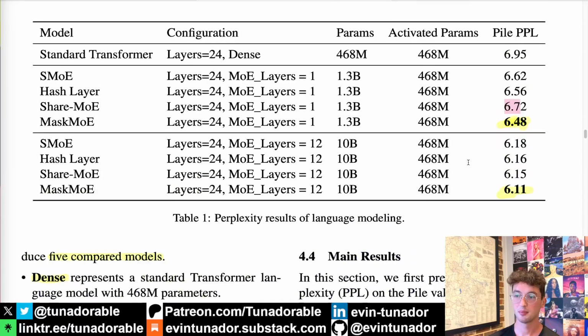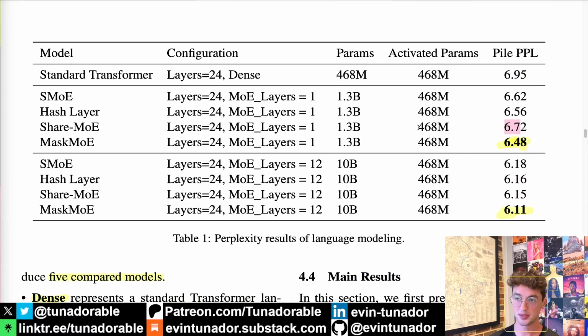It might just be that at this model size of 500,000,000 parameters, the model is not yet big enough to take advantage of share MOE. That's a pretty common thing you'll see, is a lot of trends in different architectures don't really start working until you hit at least 500 million parameters, if not a billion.